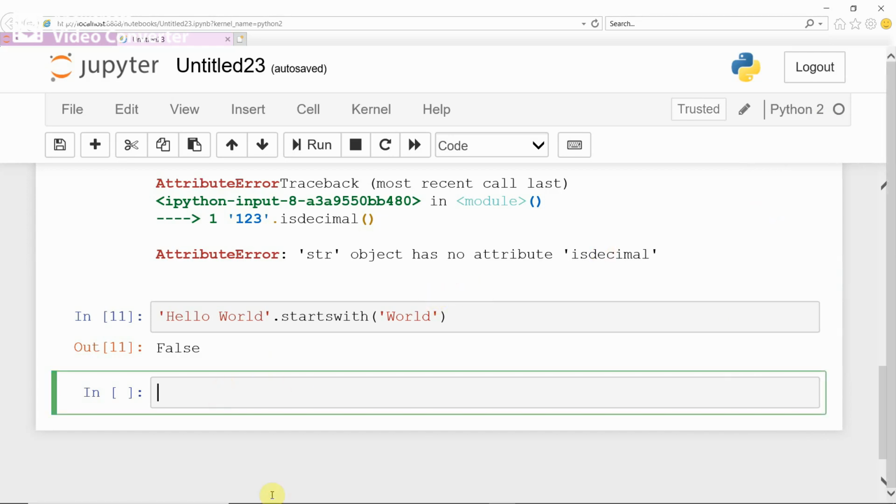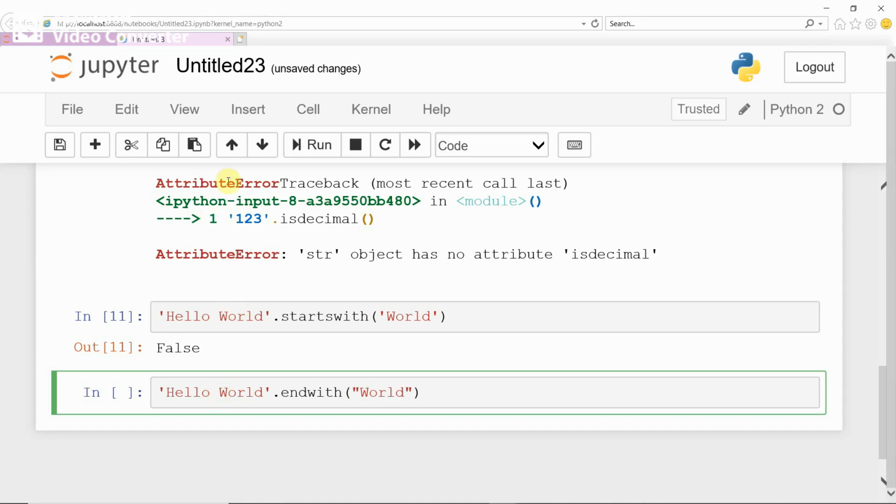Now we look at the endswith function. Give the same string hello world, dot endswith, the function checks whether the string ends with the word, world.